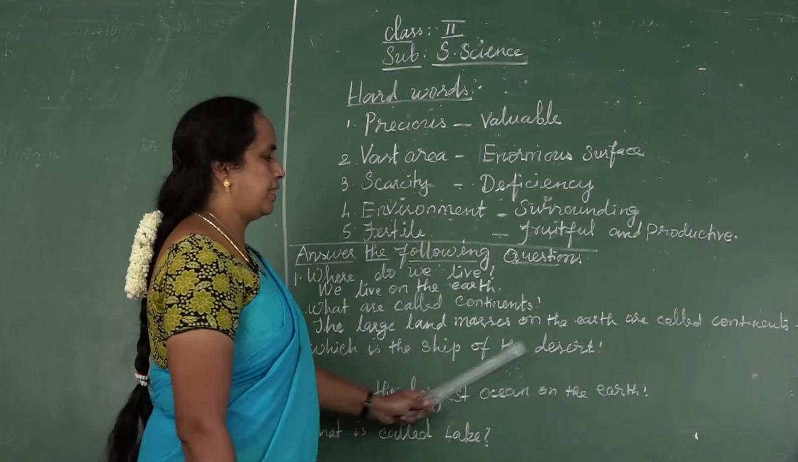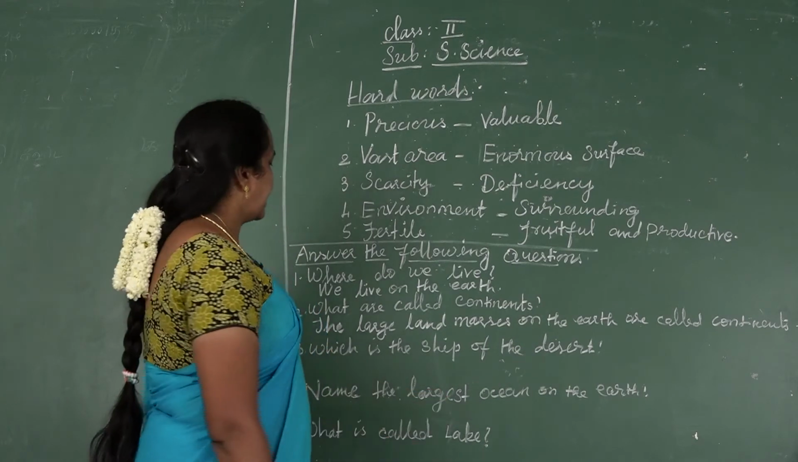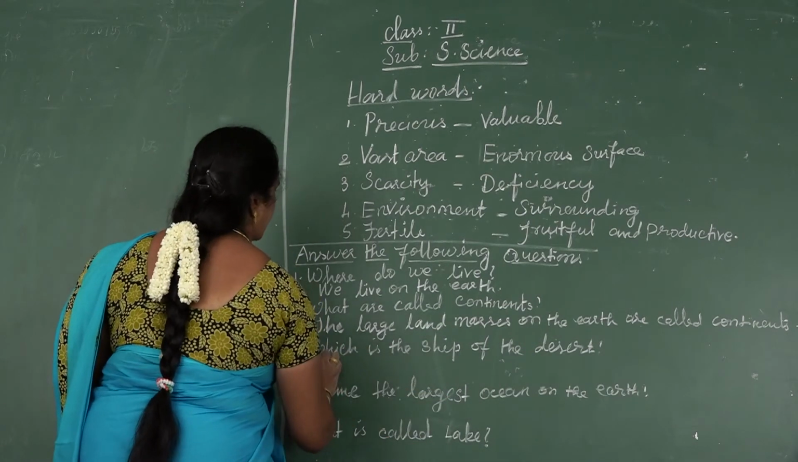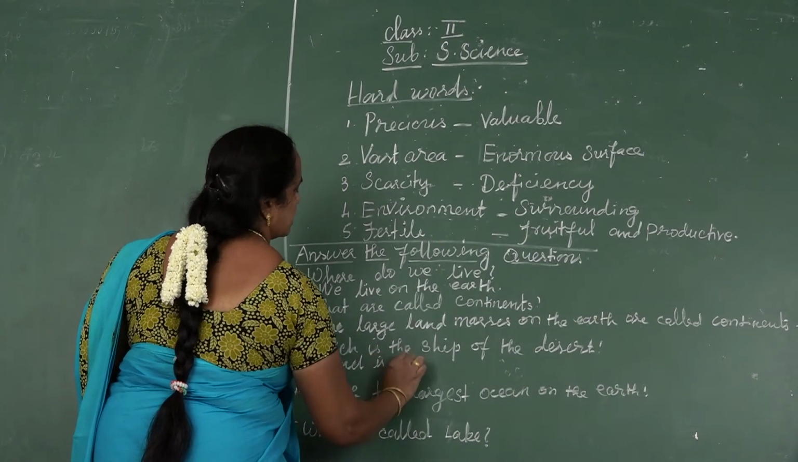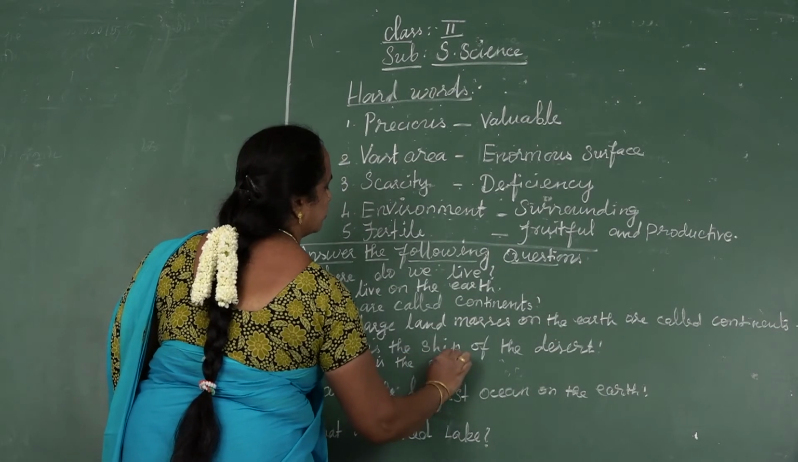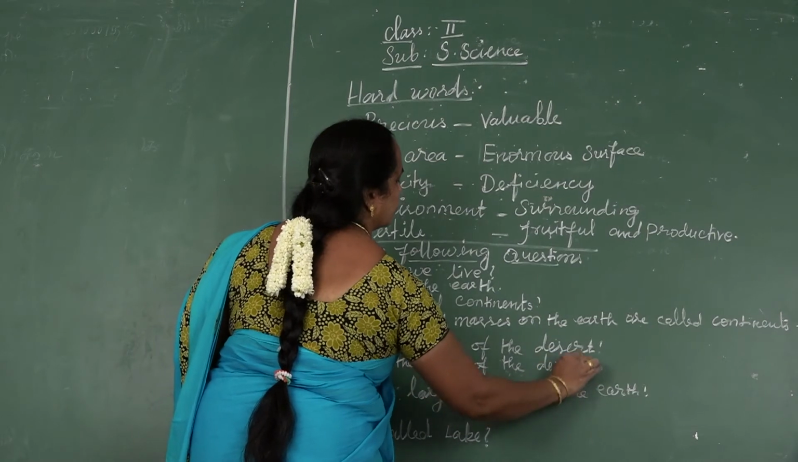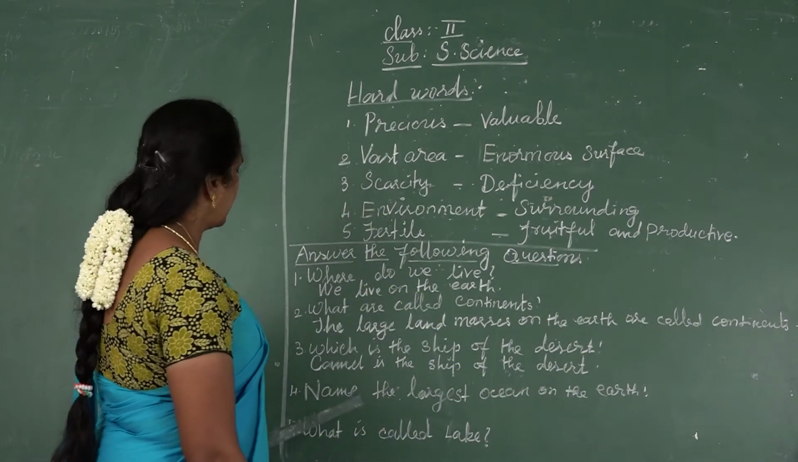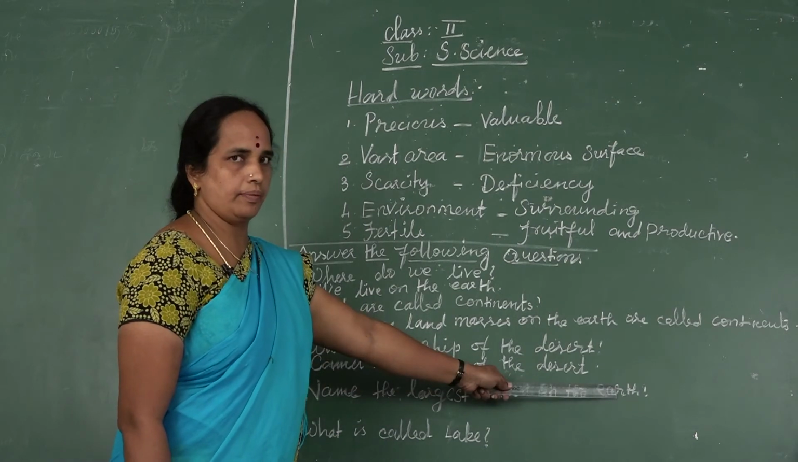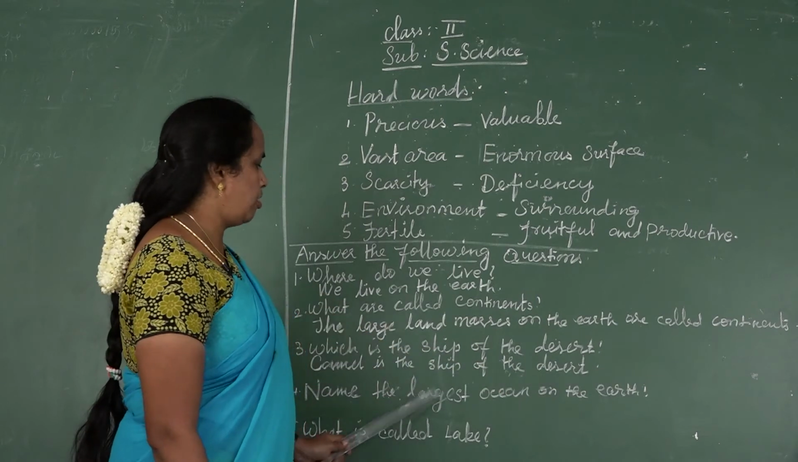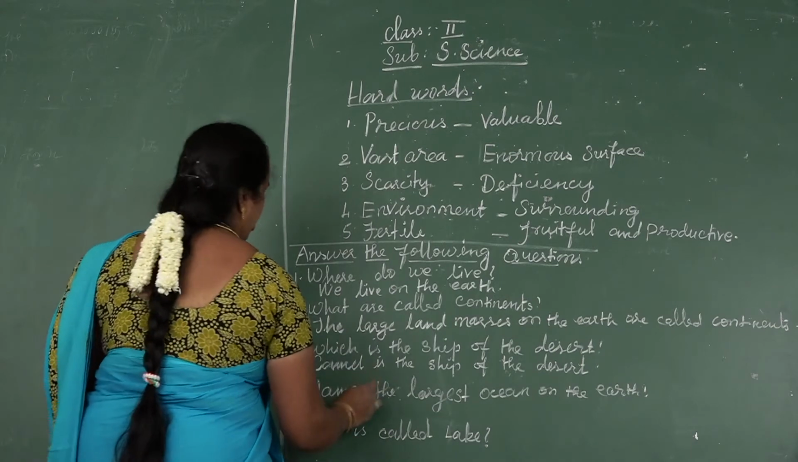Which is the ship of the desert? Already you know the answer. Very good. Camel is the ship of the desert. C-A-M-E-L, camel. Next question. Name the largest ocean on the earth. Very good. Pacific Ocean is the largest ocean on the earth.